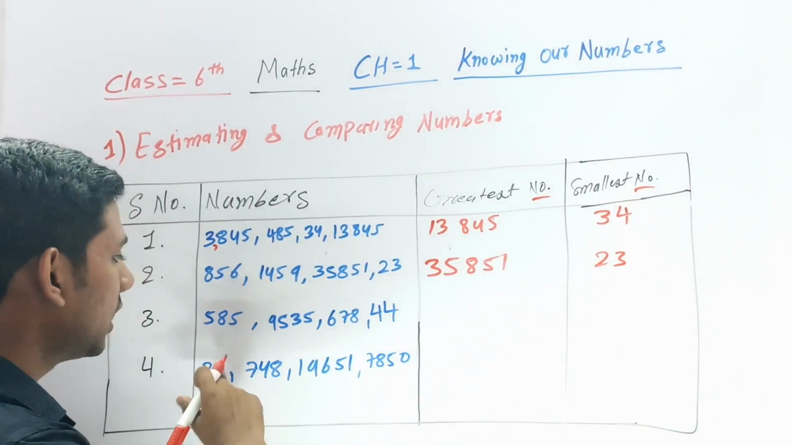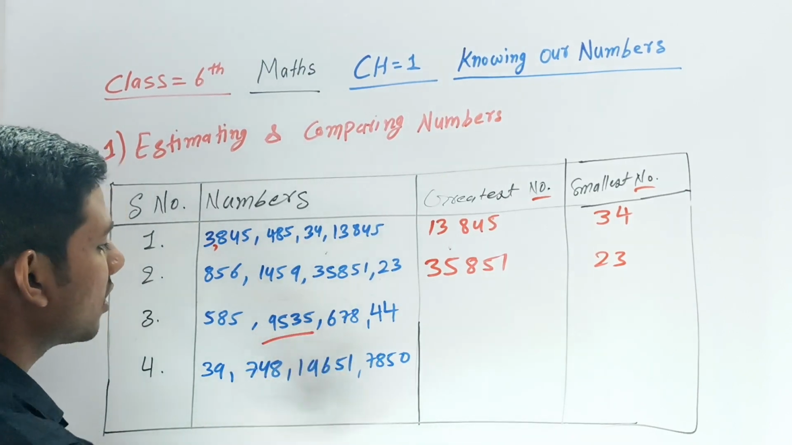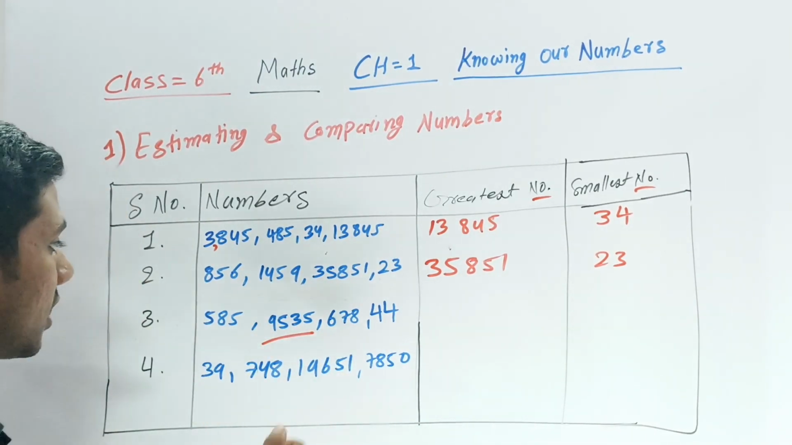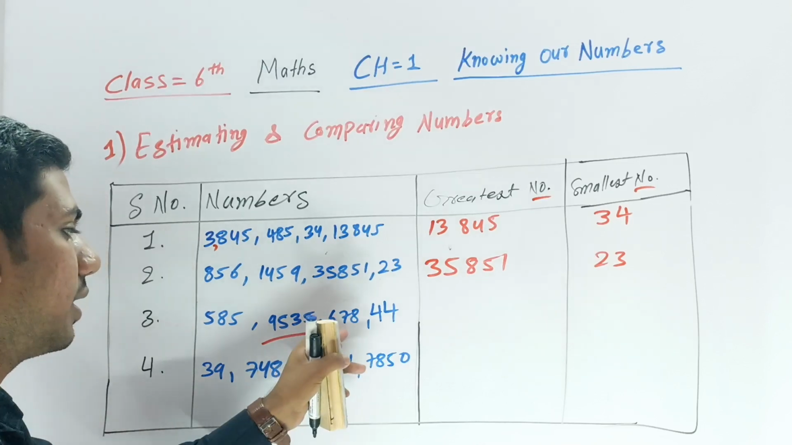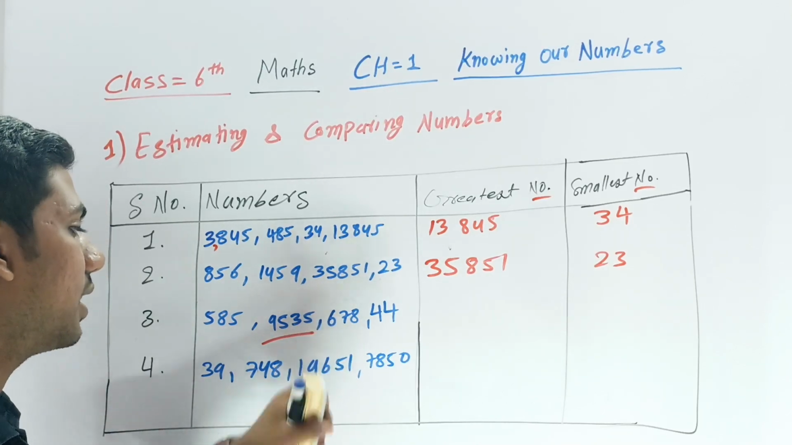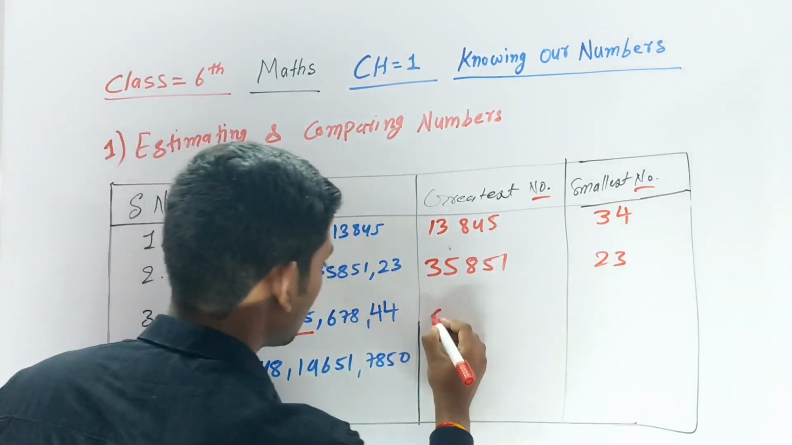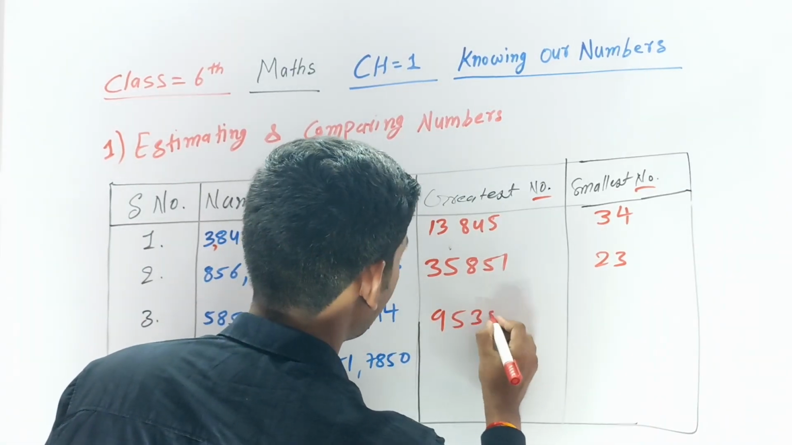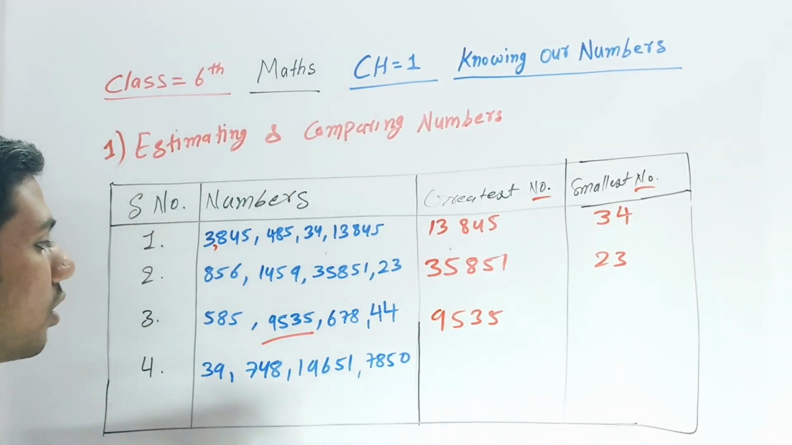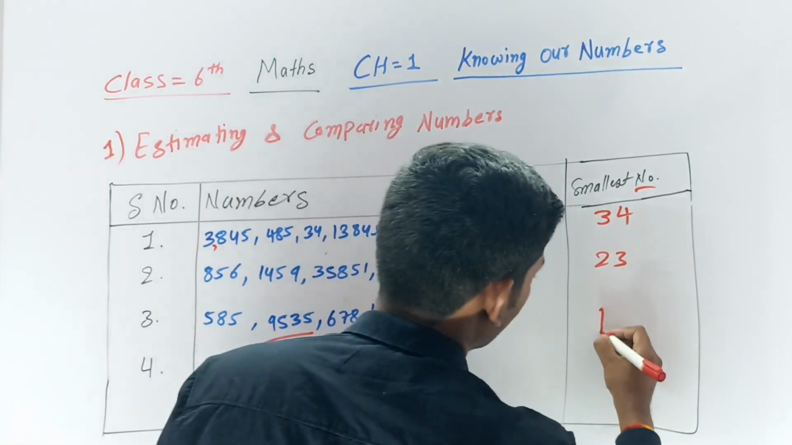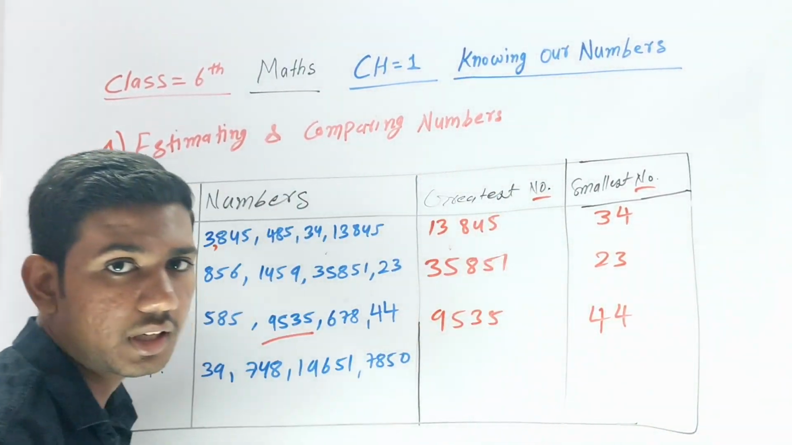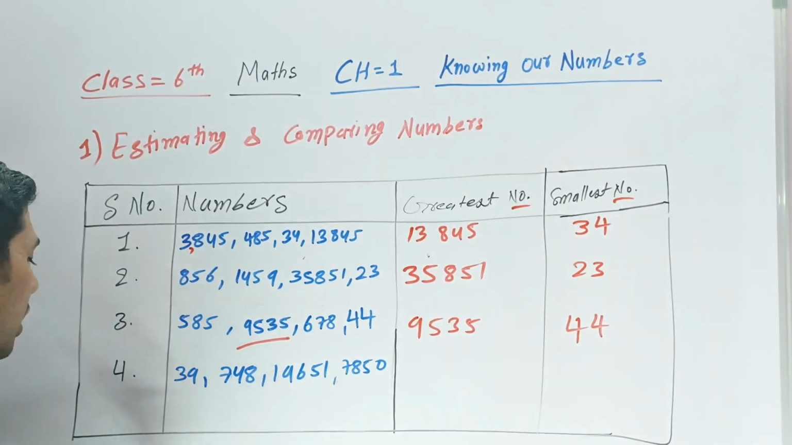Now the same here, let's see. It's 9,535, then after it 6,778. So 9,535 is the greater in that. Which is smaller? 44 is the smaller in that, right? 44. Okay, so let's talk about the fourth one.